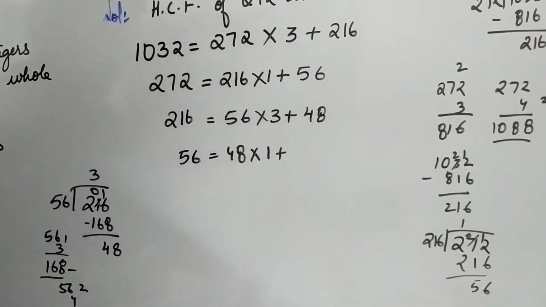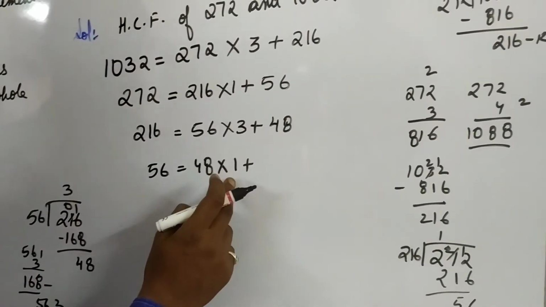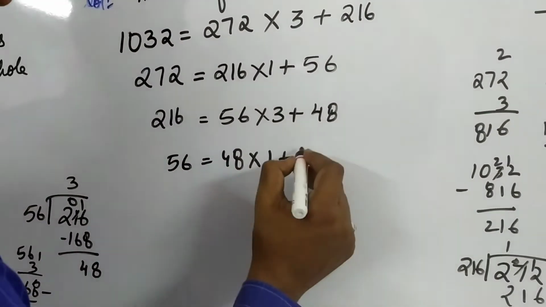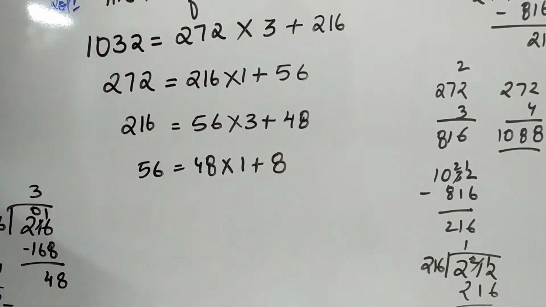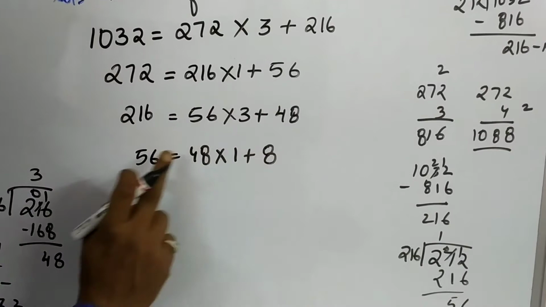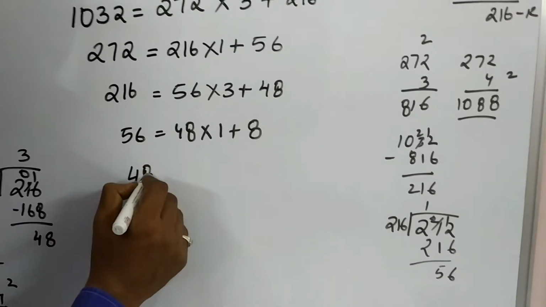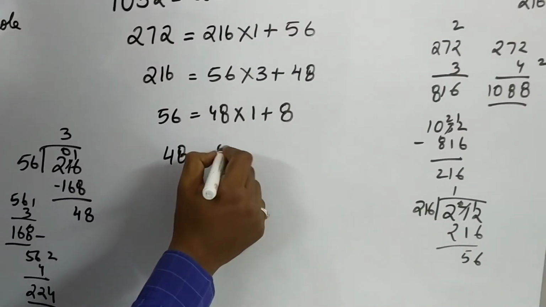48 ones are 48. 48 plus 2, 50. 50 plus 6, 56. 6 plus 2 is 8, the remainder. 48 ones are 48 plus 8, 56. Now in the next step, this 48 will become A and this 8 will become B.